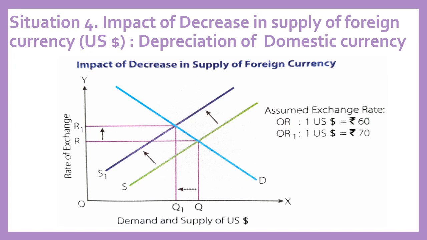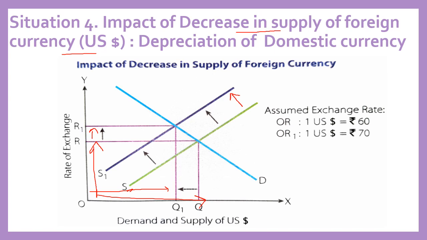Now the last situation is impact of decrease in supply of foreign currency. Decrease in supply of foreign currency is shown by shift in supply curve to the left. So earlier when the supply was S, there was supply of OQ. The supply of foreign currency was OQ and exchange rate was OR. Now when the supply has reduced to OQ1, that means foreign exchange rate has increased to OR1.